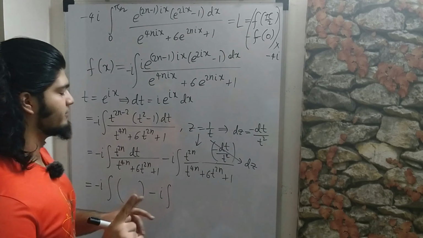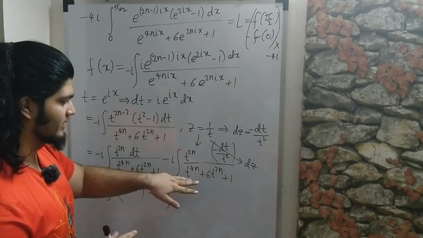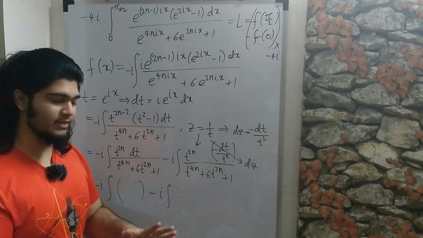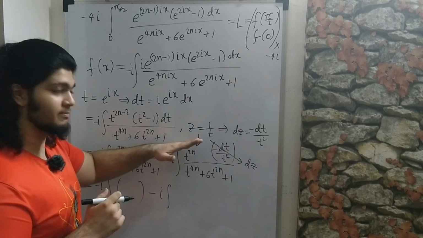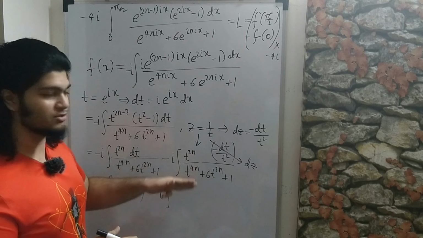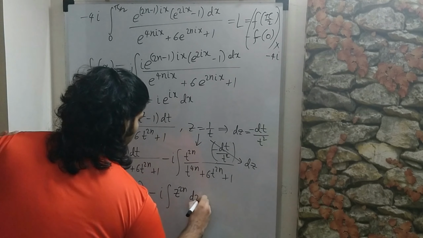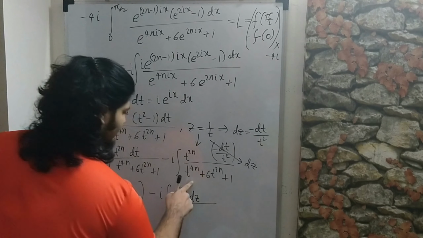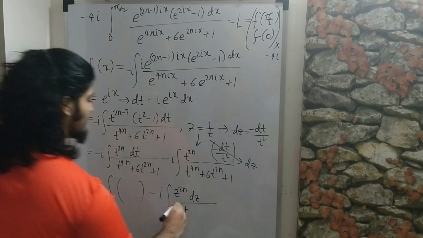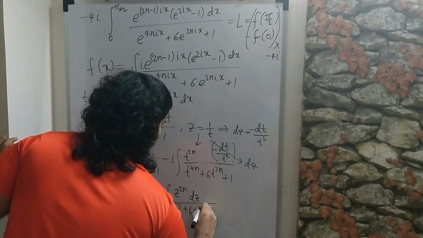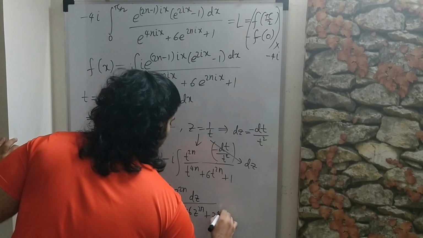Now I want you to be careful, because z is equal to 1 over t, so this is 1 over t to the 2n, this is 1 over z to the 4n, so this z to the 4n will jump up, it will cancel out with 1 over z to the 2n, and it will leave z to the 2n on top, dz, and then this will become 1, and then this will become 6 z to the 2n plus, and this will become z to the 4n.